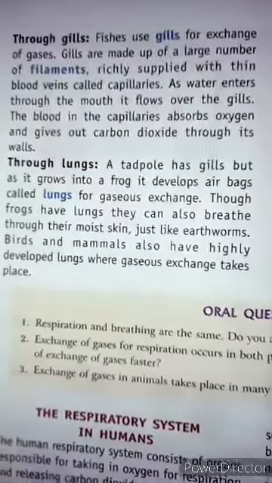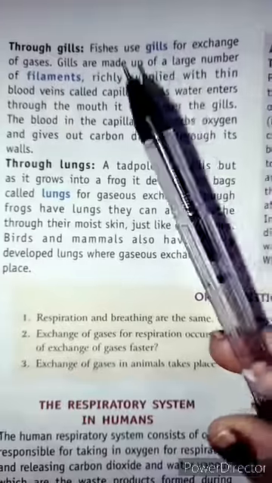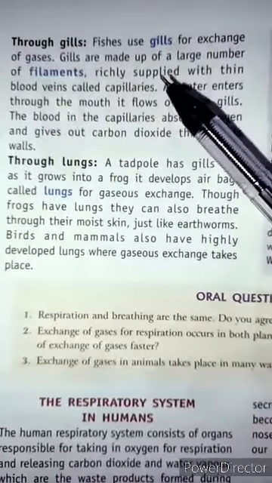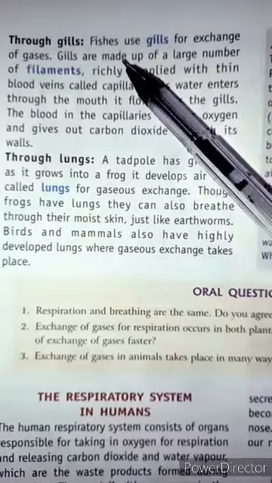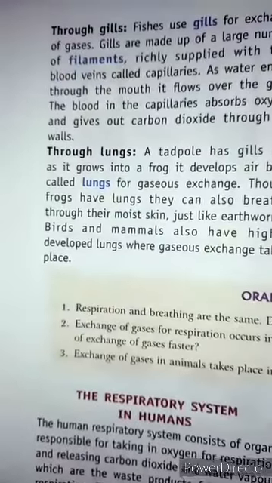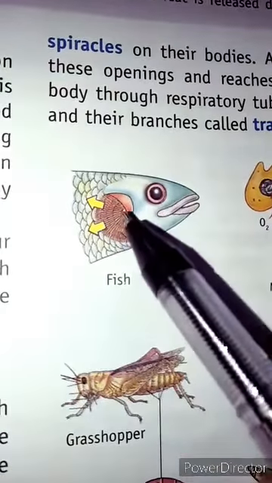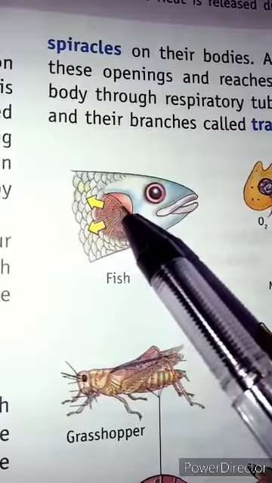Next we have respiration through gills. What are the different animals that use their gills for respiration? Basically fishes respire through the gills. Let's see, this fish has so many gills. These are basically filaments.